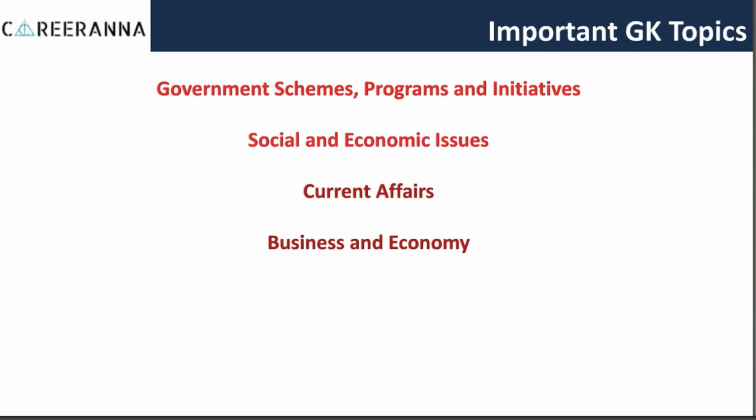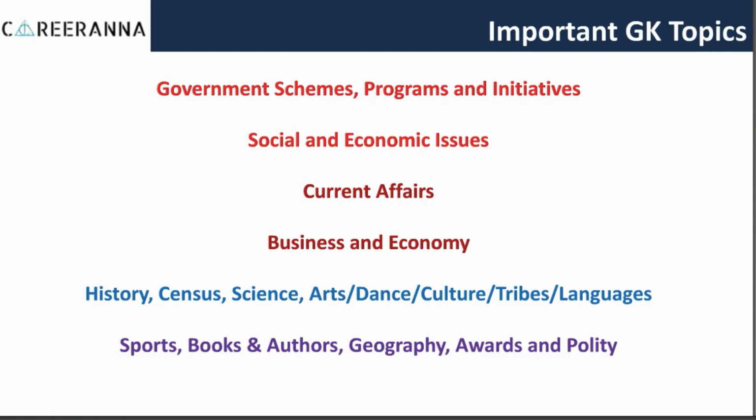The next two most important topics are current affairs and business and economy, where you can find 4 to 6 questions from each of the two topics. The next set of important topics are history, census, science, arts, dance, culture, tribes. This particular row, from history till tribes and languages, will give you around 2 to 3 questions per topic. And then in the last row, where we have mentioned sports, books and authors, geography, awards and polity, you will find 1 to 2 questions per topic in the exam.